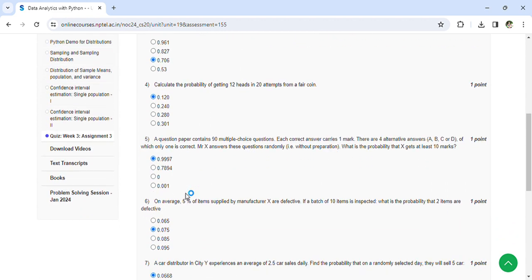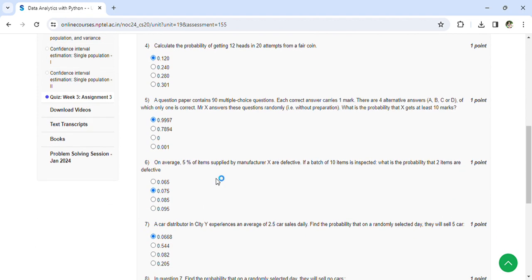A question paper contains 90 multiple choice questions. Each correct answer carries 1 mark. There are 4 alternative answers A, B, C, D, of which only one is correct. Mr. X answers the questions randomly. What is the probability that X gets at least 10 marks? That is 0.9997.